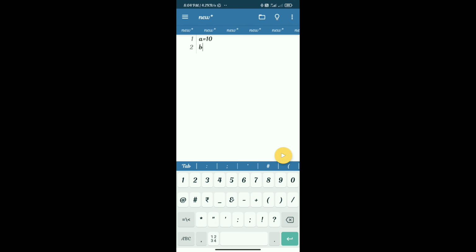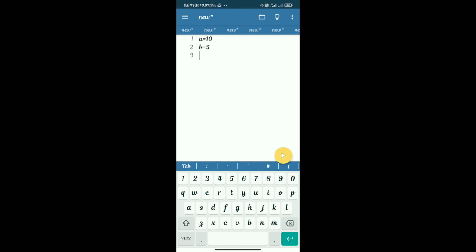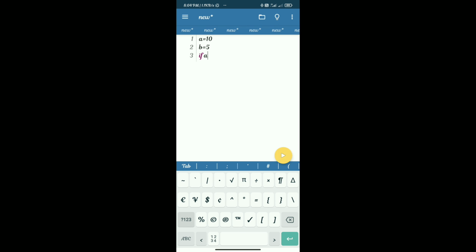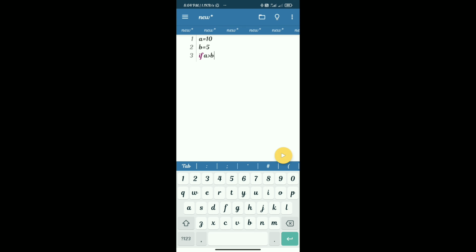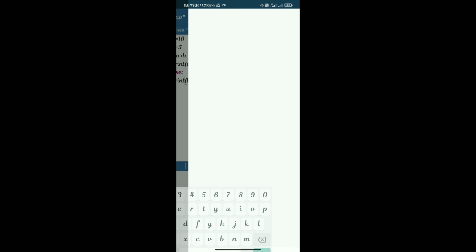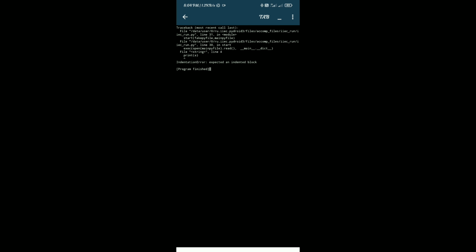First, let us look into this. We take two variables a and b and put a simple conditional statement. If a greater than b, it will print a, else it will print b. But when we run this, we get an error, which states an indentation error.